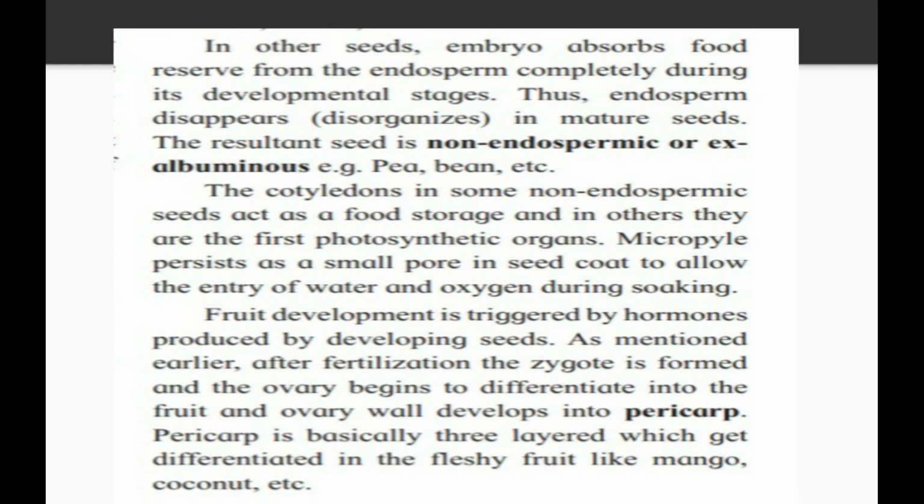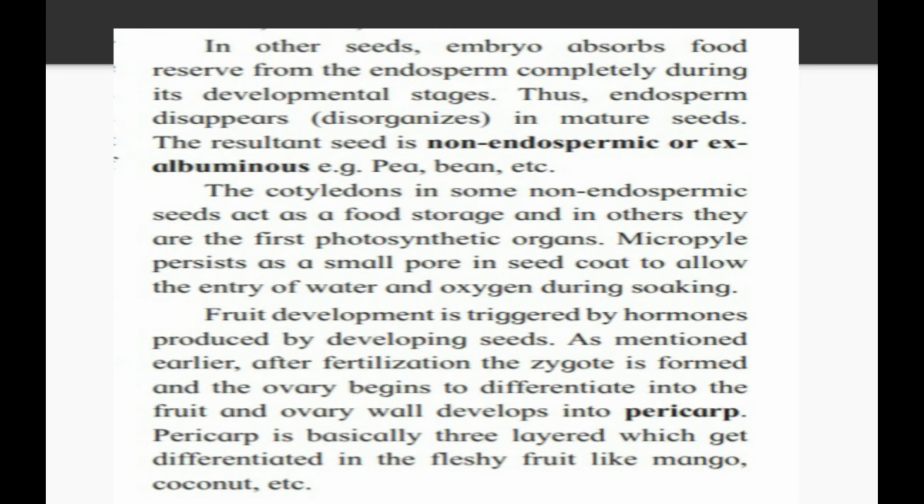We studied the micropyle end in the structure of the anatropous ovule. It is the opening responsible for the entry of the pollen tube. When the seed matures, that anatropous ovule converts into the seed, and that seed has a micropylar end, which allows oxygen and carbon dioxide with water to enter the seed, so that the seed gets easily germinated.